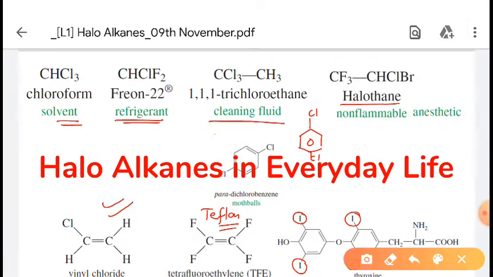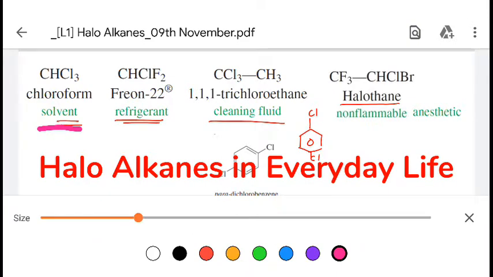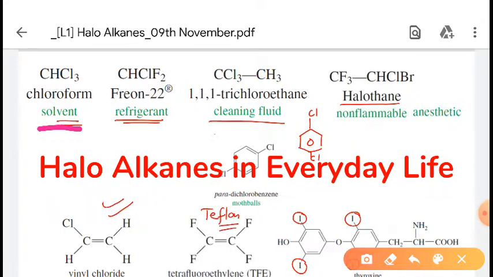So all of you know about chloroform, right? This is Freon, which is used in a refrigerator, and that is 1,1,1-trichloroethane, which is used as a cleaning fluid, used in cleaning and all. And this is used nowadays as an anesthetic. Just before that we were using chloroform as an anesthetic, but now we use halothane as an anesthetic.